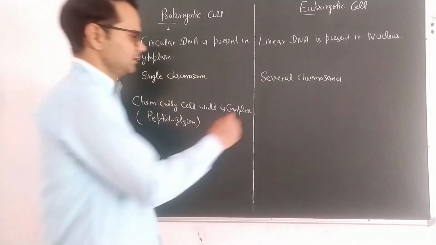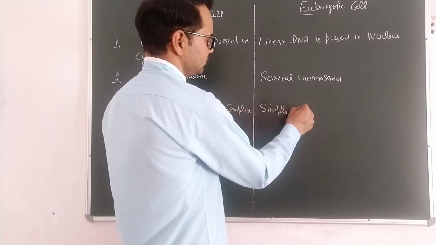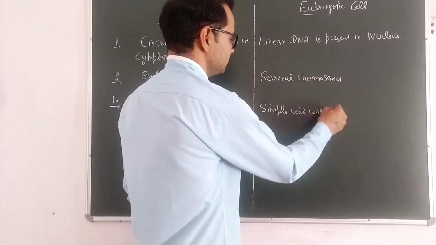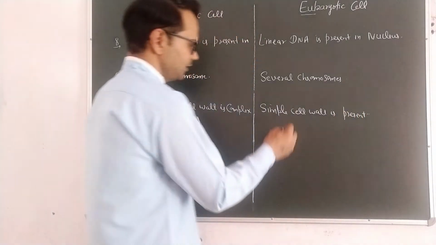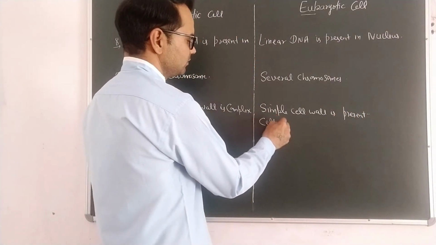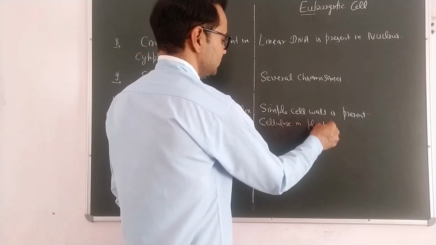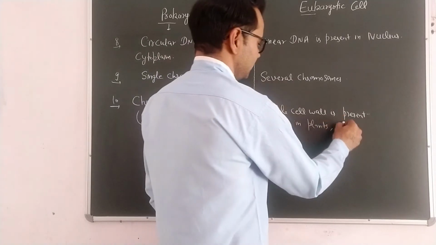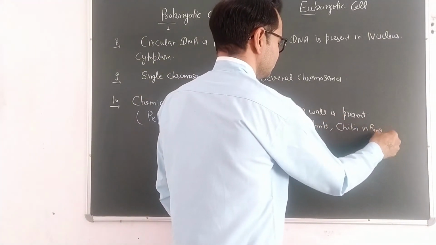But in eukaryotic cell simple cell wall is present, and it is made up of cellulose in plants and chitin in fungi.